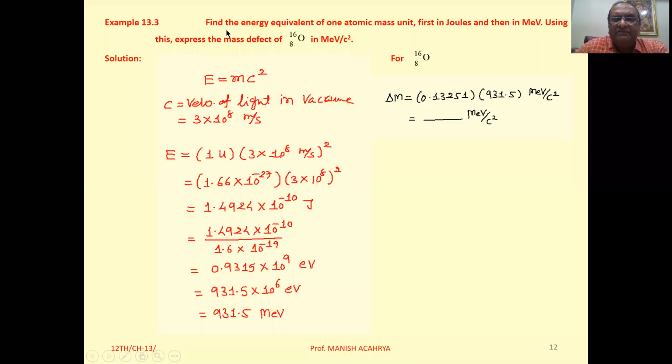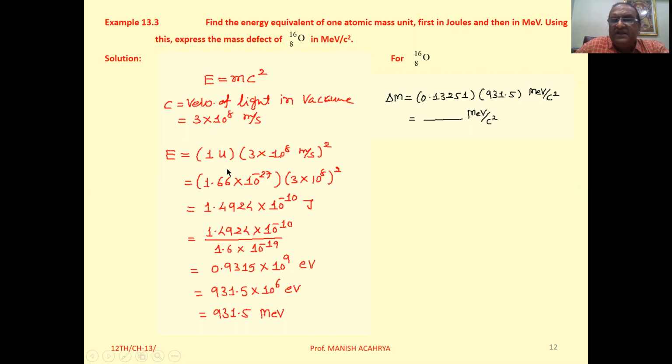Example 13.3. Find the energy equivalent of one atomic mass unit, first in Joule and then in MeV. Using this, express the mass defect of oxygen 816 in MeV per C square. Now see, we already discussed Einstein's equation, means mass energy relationship E equal to mc square, where C, that is the velocity of light in vacuum. Now, if 1 U mass is converted into energy, then how much energy will be obtained?